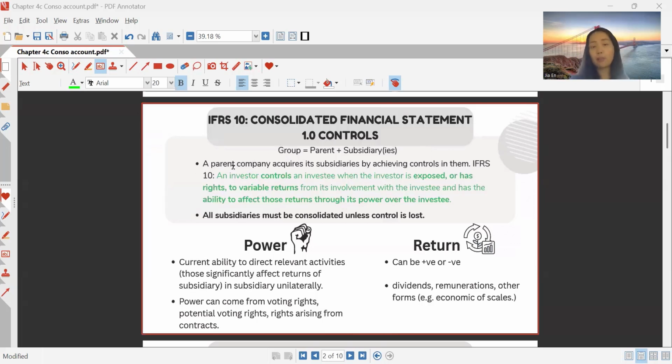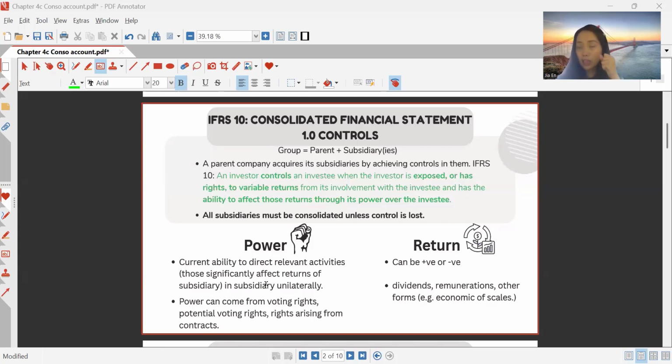And who is a parent company? A parent company is who have achieved control in a subsidiary. Then, what is control? Control is when the investor is able to influence the decision making of the subsidiary, which results in the investor having power to vary the return from the subsidiary. For example, when we say power, it is the ability to direct relevant activities in the subsidiary.